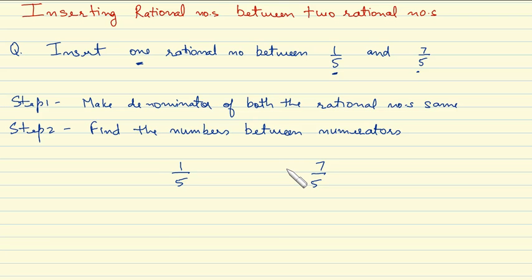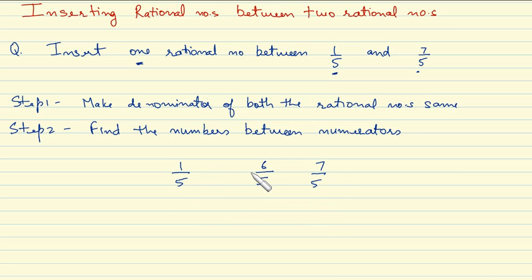So just name any number between 1 and 7. Say 6. Okay, 6 is a number between numerator 1 and 7, and place a denominator also, which is 5. In both the cases we have 5, so we will place 5 over here also. So 6 by 5 is a rational number which lies between 1 by 5 and 7 by 5. Somewhere in between 1 by 5 and 7 by 5.